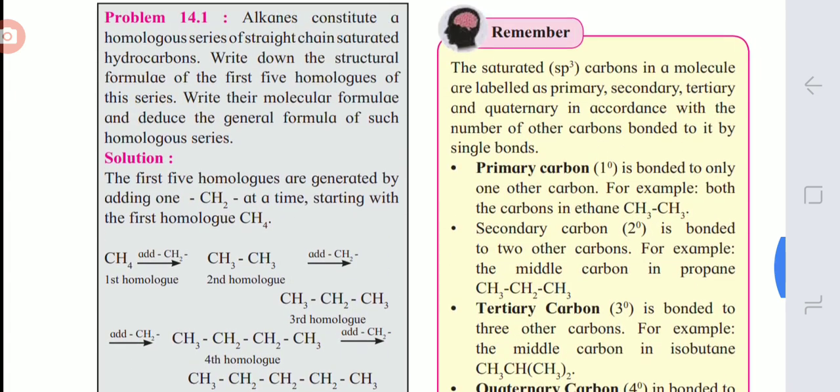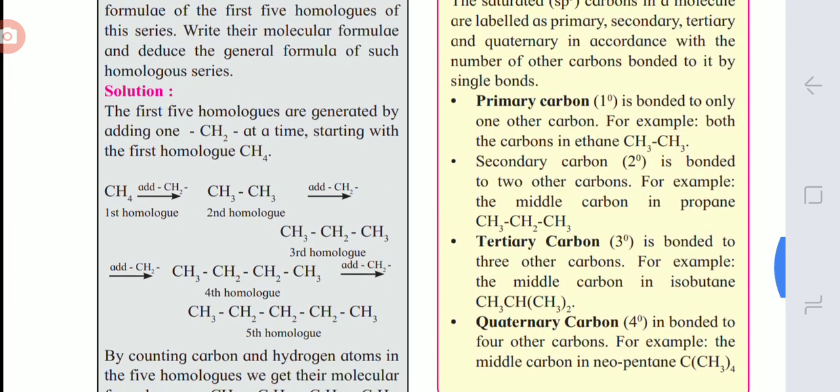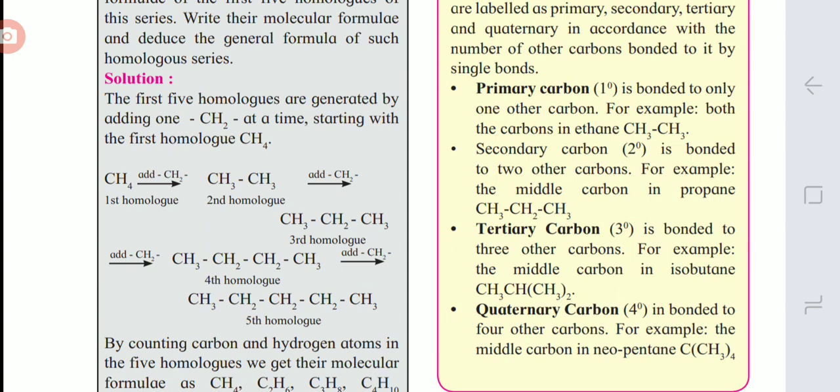Now the next thing that you have to remember is the type of carbon atom. A primary carbon is the carbon which is bonded to only one other carbon. An example is ethane carbon. Each carbon in ethane is bonded with only one carbon, while the carbon which is bonded to two other carbons is called a secondary carbon. Here the middle carbon in propane is a secondary carbon, that is the CH2 carbon, while the CH3 carbons are primary because each is attached to only one carbon.